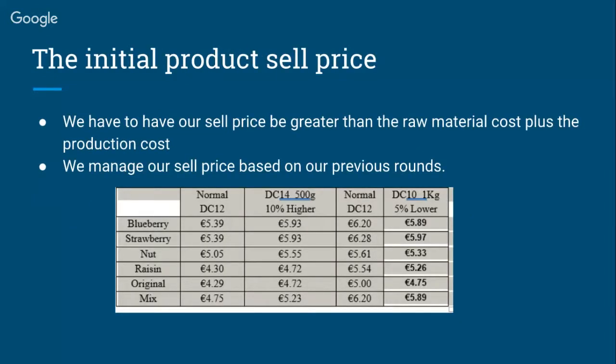The initial product selling price. We have to sell at a price greater than the raw material cost plus the production cost. If we sell at a price less than the raw material cost combined with production costs, then we'll have lost money. Here is an image on how we manage our selling price based on our previous runs.